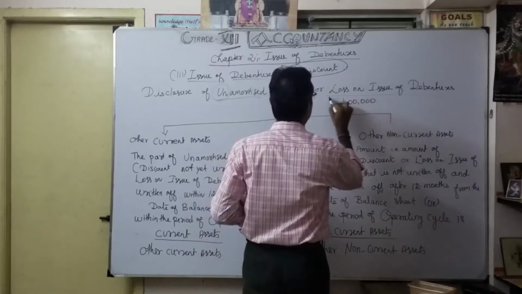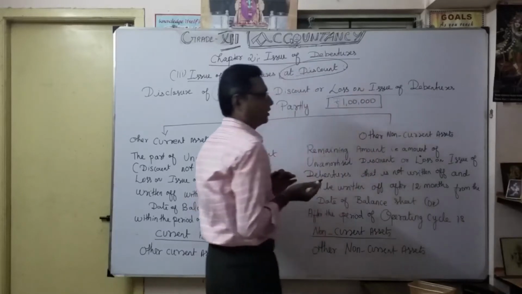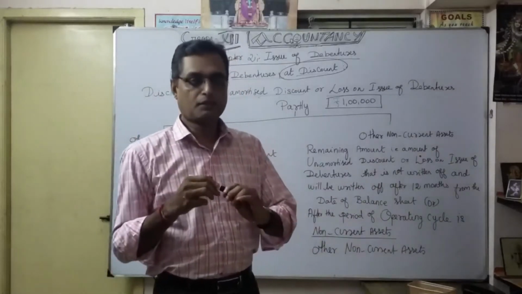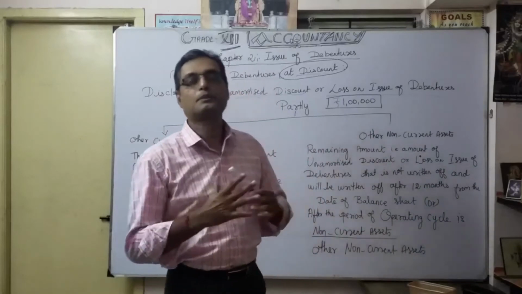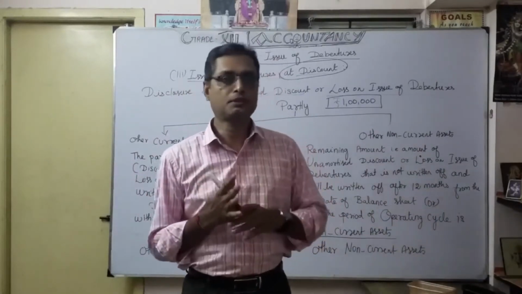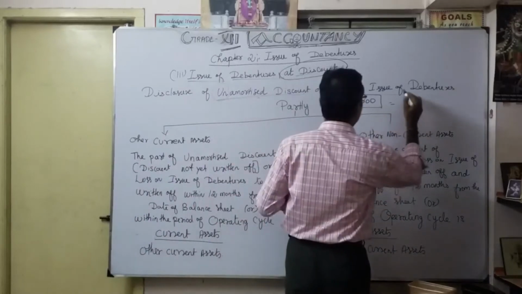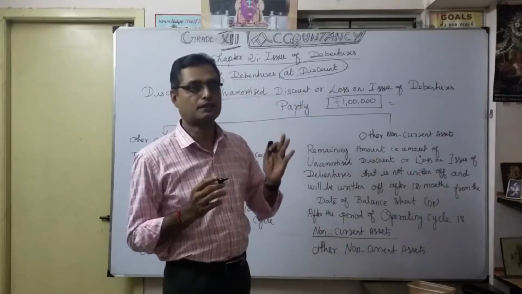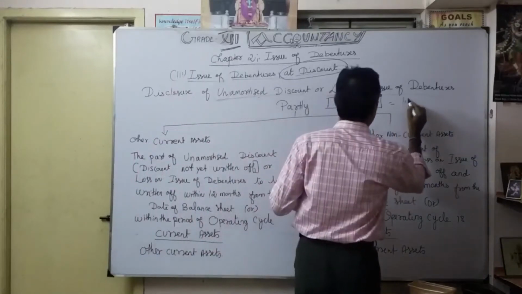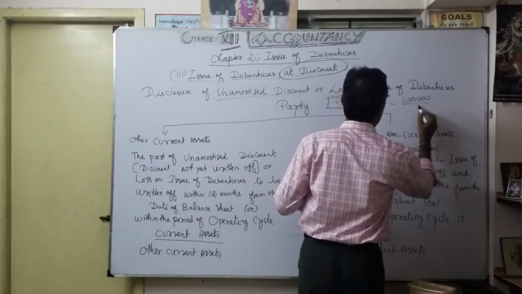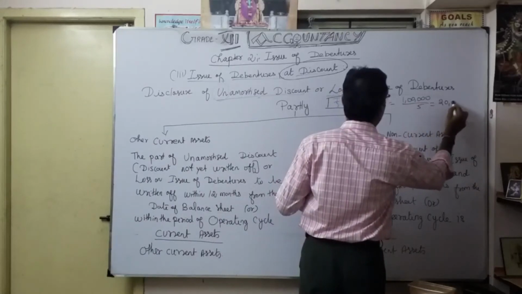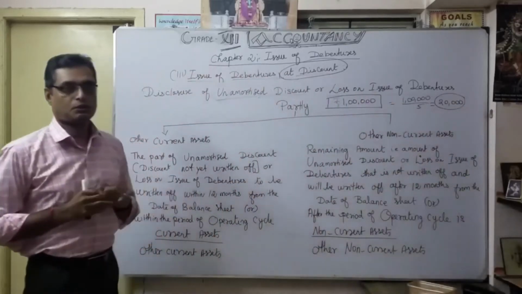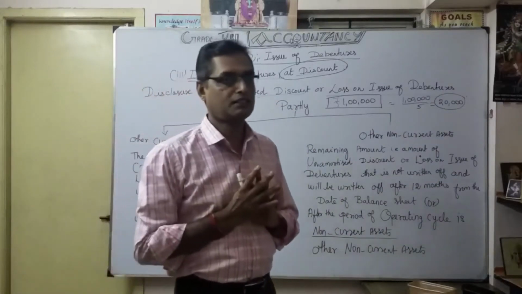So this is the loss because of issue of debenture. What the company says is, every year you can't write off the entire 1 lakh in the same year, so periodically you want to compensate. For example, the company is going to redeem the debenture after 5 years, in 5 equal installments. So every year, 20,000 we are going to compensate this loss on issue of debenture. The balance money we are going to show. That is the discussion. You understood now.